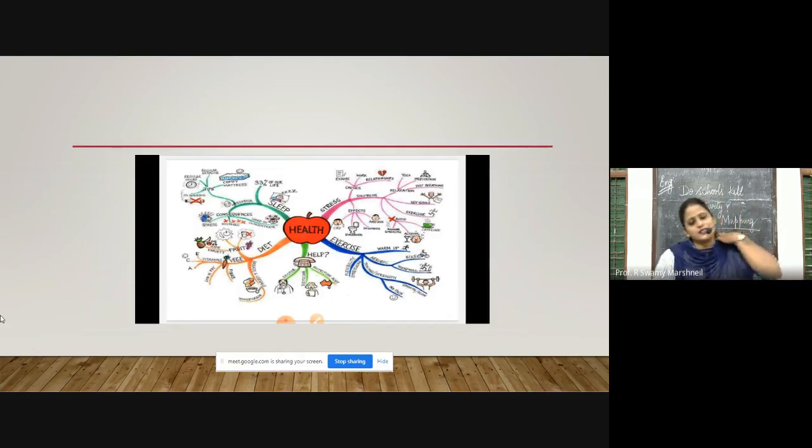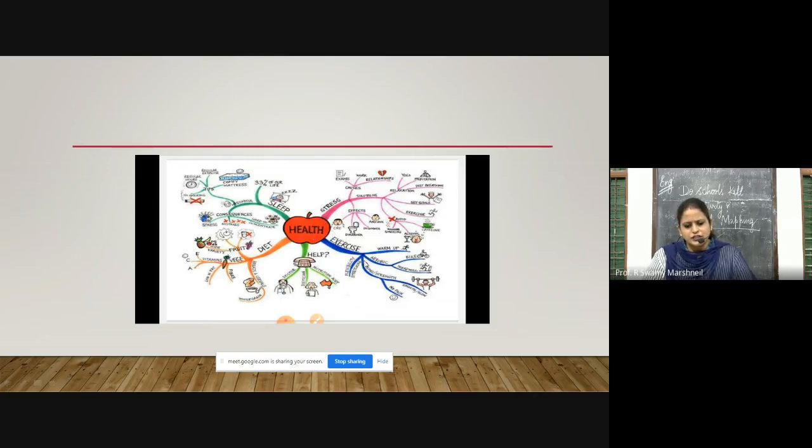Now, if you look at this mind map, a very beautifully written mind map, this is very helpful for the students who are in the science faculty. You have to learn a lot of concepts, a lot of theory in biology, physics, chemistry. If you bring down your lesson in this chart, it will be very easy for you to remember and keep in mind your lessons. Now, health. This is the central idea.